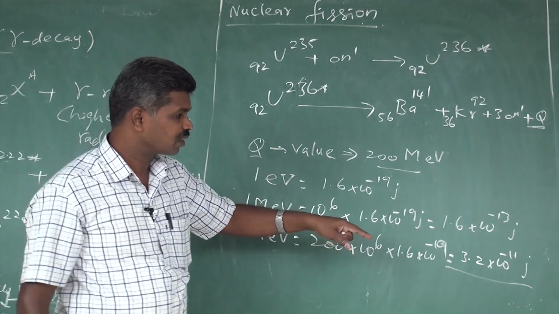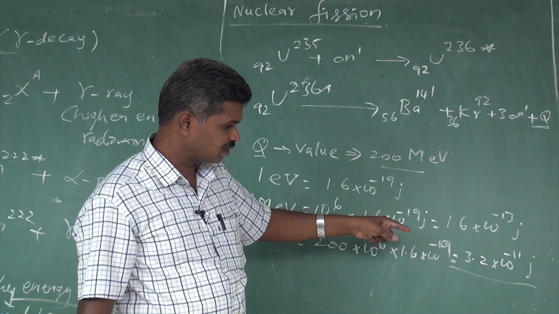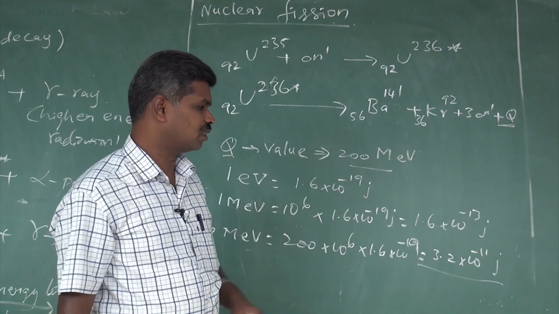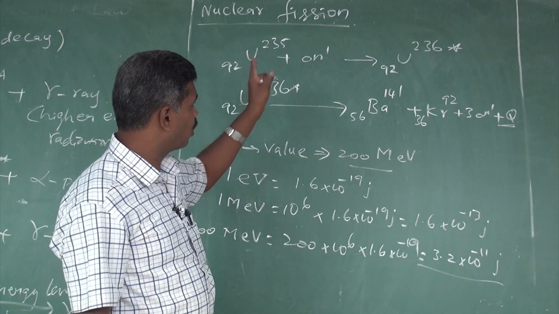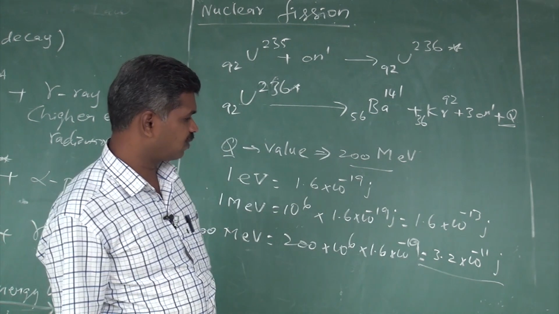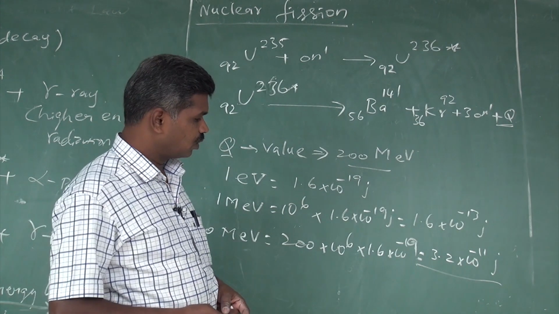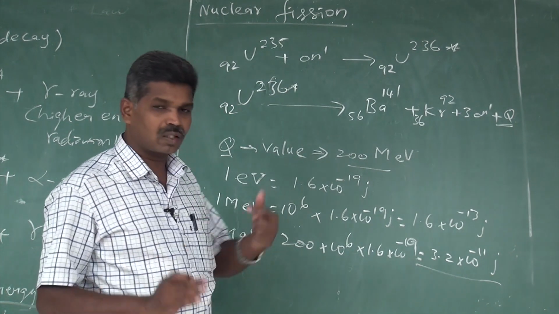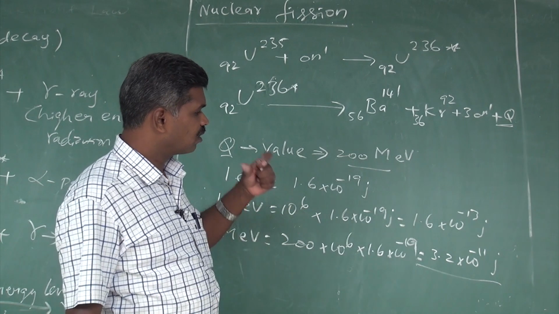For each and every reaction, 3.2 into 10 to the power minus 11 joule of energy is released. If one uranium 235 undergoes fission, it produces this amount of energy. Suppose a certain x number of uranium 235 undergo fission, then we can calculate the total amount of energy released in the fission reaction.